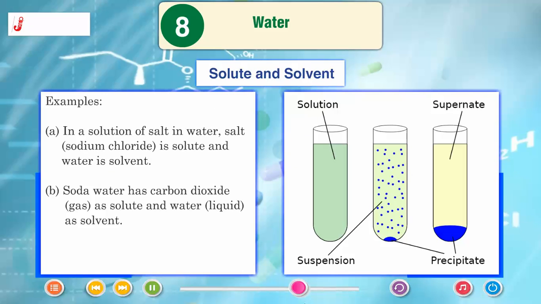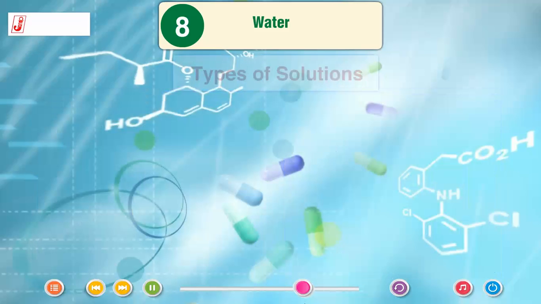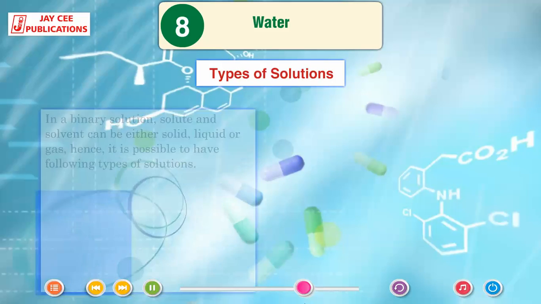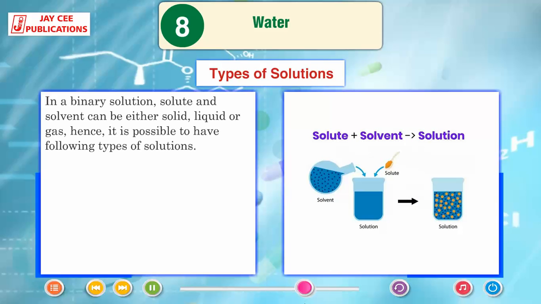Examples: in a solution of salt in water, salt, sodium chloride, is solute and water is solvent. Soda water has carbon dioxide gas as solute and water liquid as solvent. Types of solutions. In a binary solution, solute and solvent can be either solid, liquid or gas. Hence, it is possible to have following types of solutions.